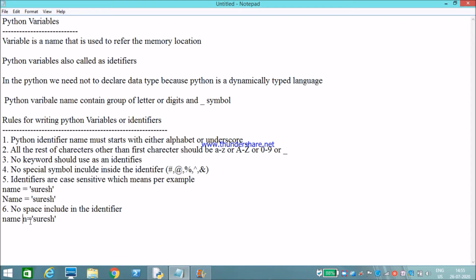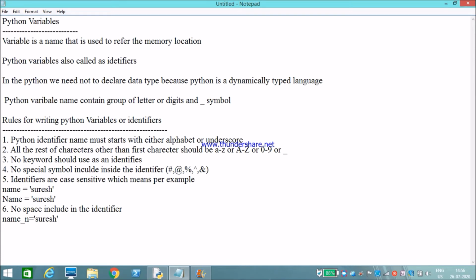Either we can not include any space or we can use underscore. If we declare a space, it will throw an error. These are all the rules for Python variables or identifiers.